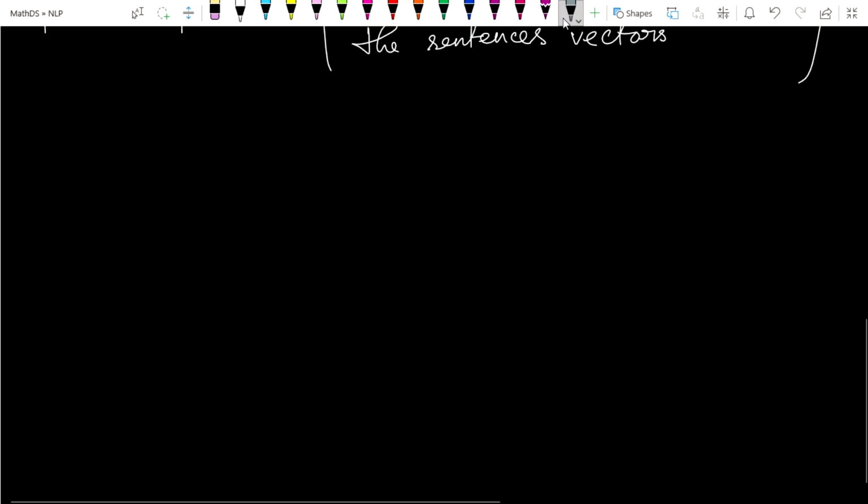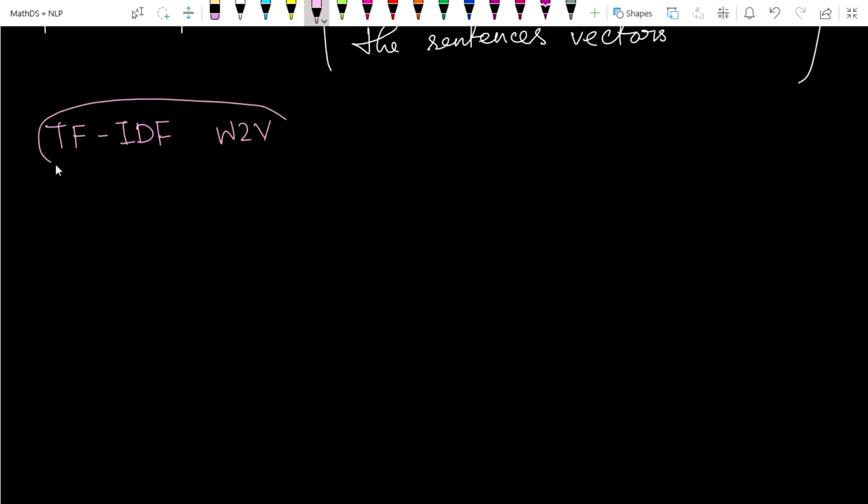What is this? TF-IDF word to vector. So let's see what this is. Suppose we have some reviews. Let's take R1, which is some combination of text, words. Suppose I take W1, W2, again W1, W3, W4, W5, like that.